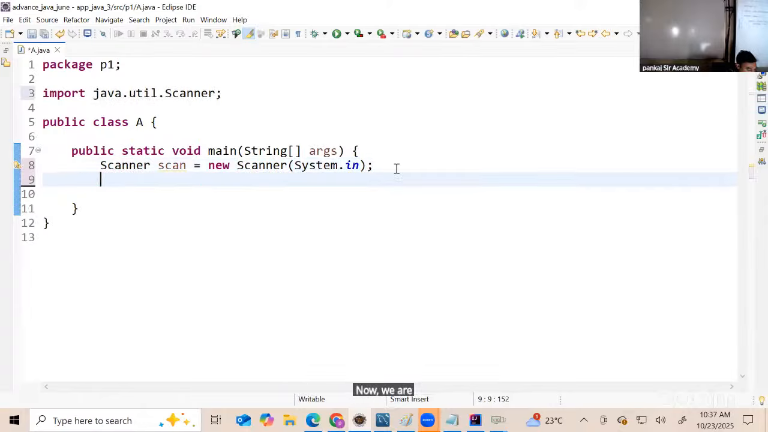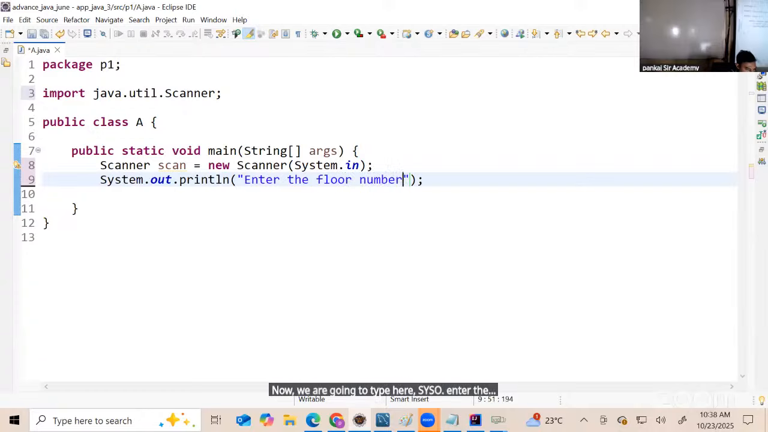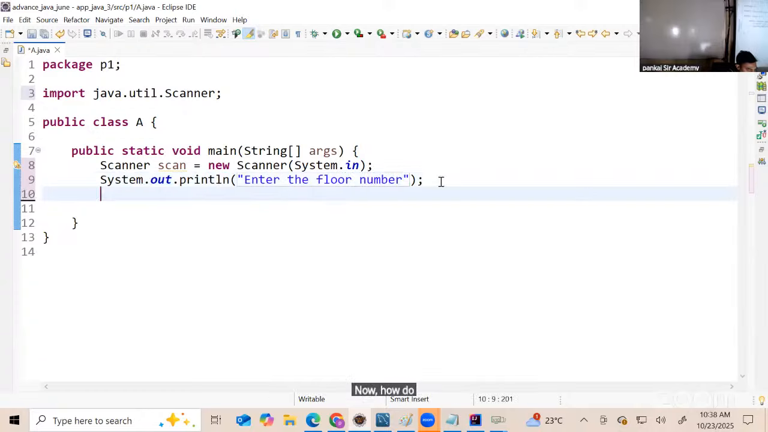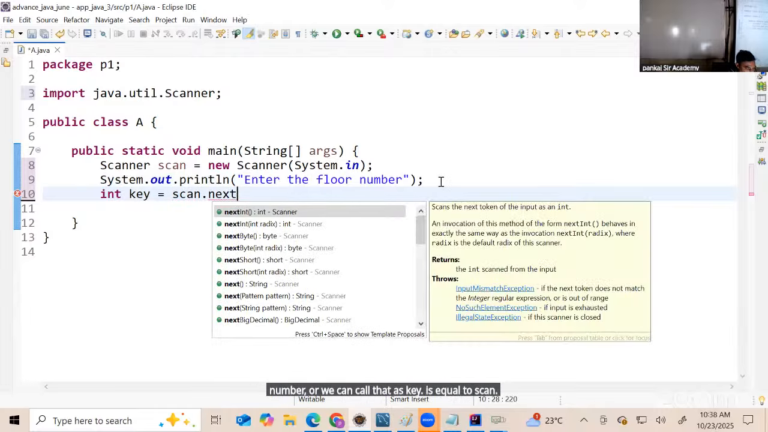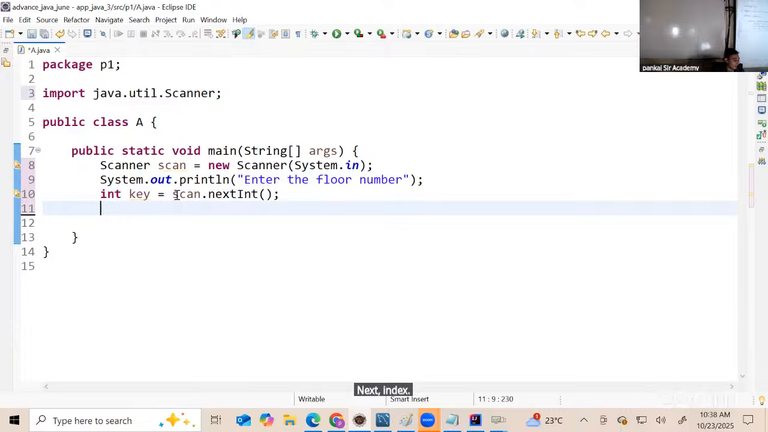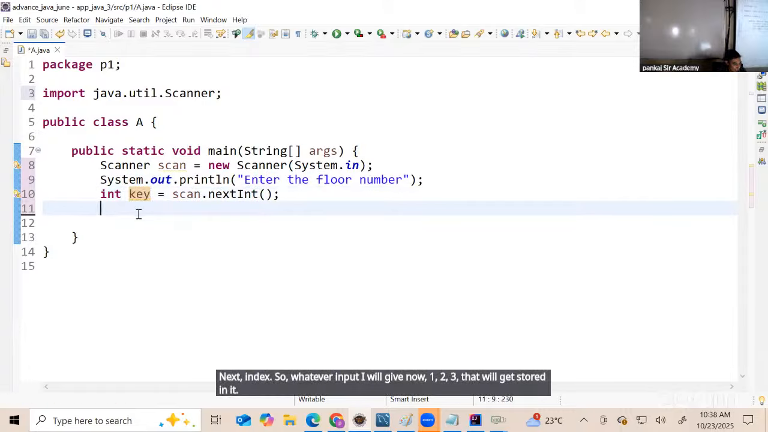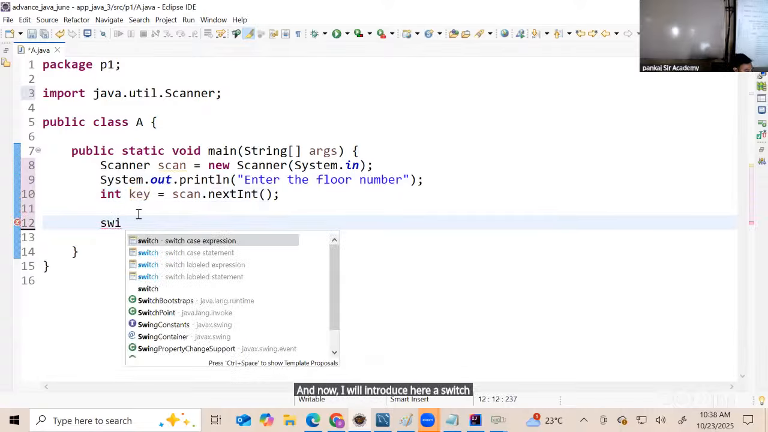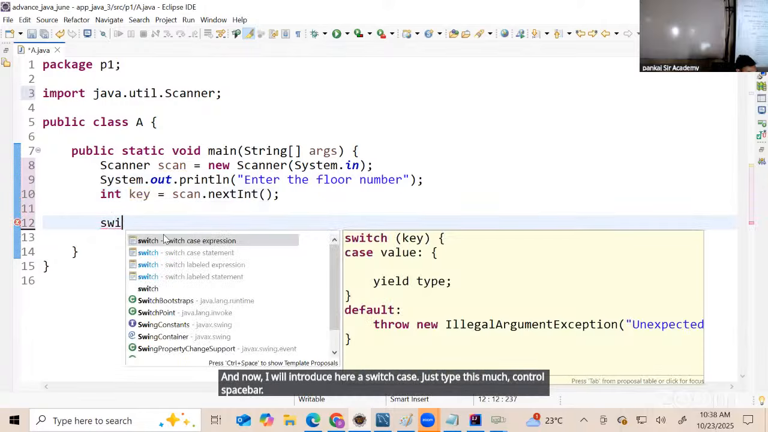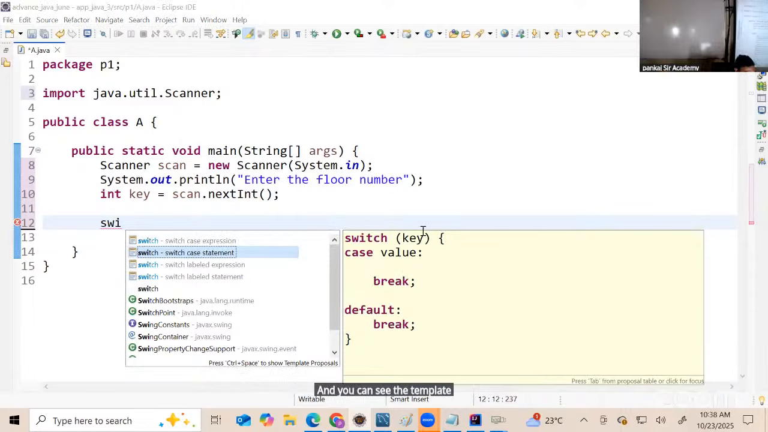Now we are going to type here SYSO, enter the floor number. Now how do we take this? So I'll take that into a variable, or we can call that a key, is equal to scan.nextInt. So whatever input I give now, 1, 2, 3, that will get stored in it. And now I will introduce a switch case. Just type this much, Ctrl space bar, and you can see the template on your left hand side.